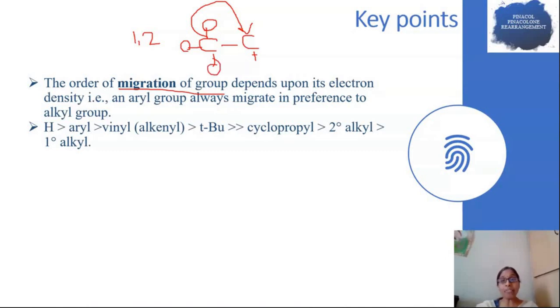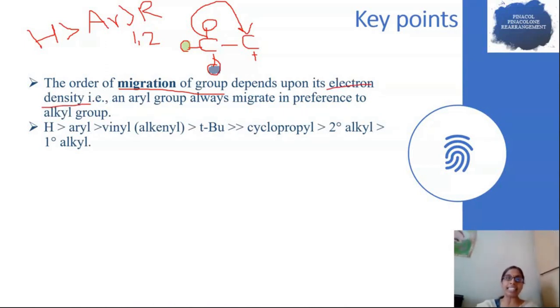But if that adjacent carbon possesses 3 different groups, then the problem arises. Which group migrates? The migrating power order is always hydrogen easily migrates than aryl group, and aryl group easily migrates than alkyl group. So, the key point is the one which has more electron density, that group migrates easily.